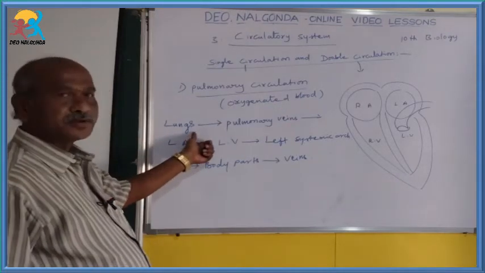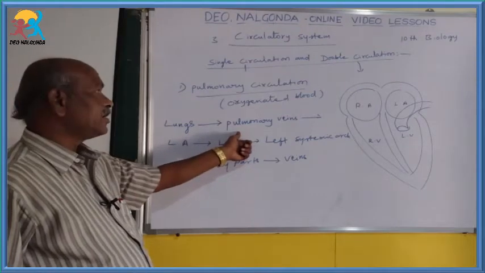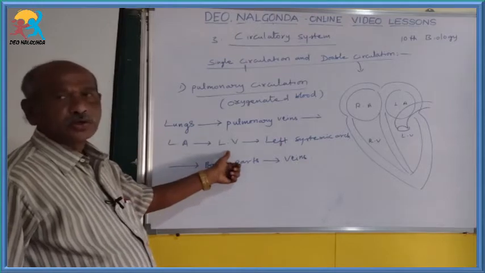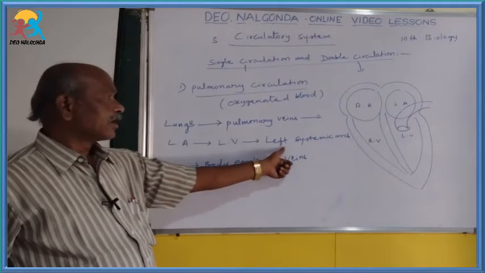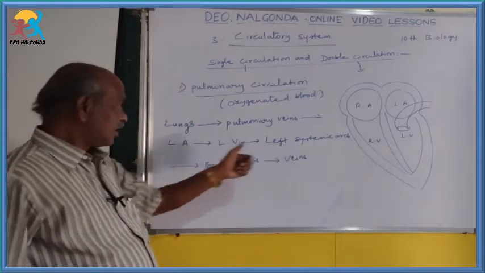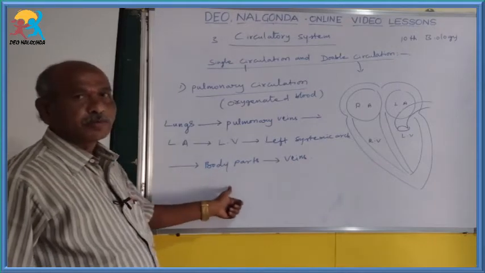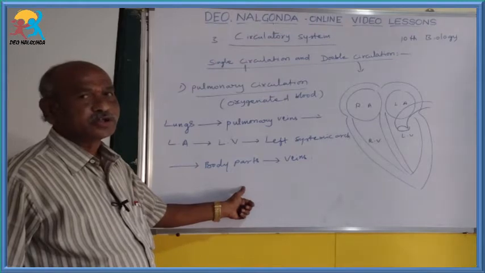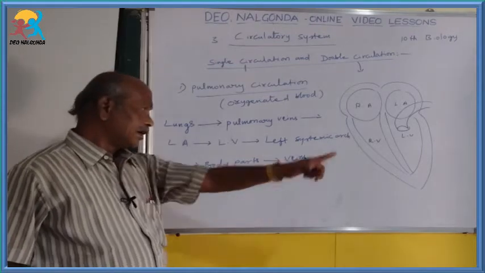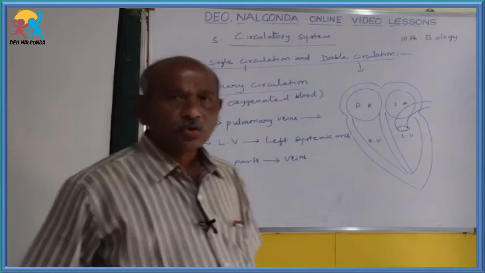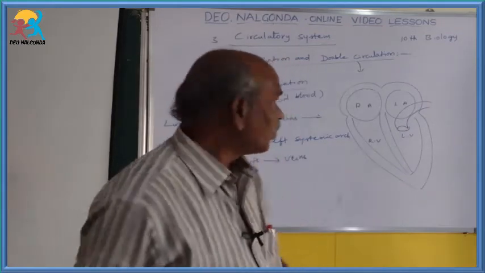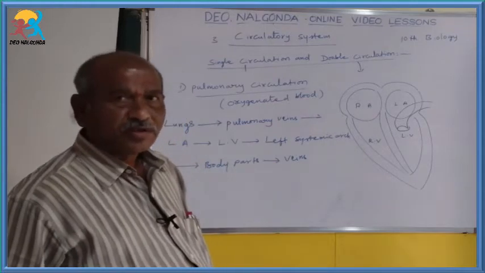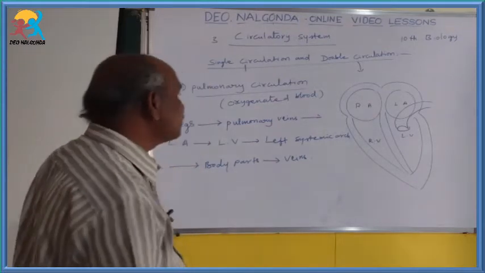Starts from lungs to pulmonary veins to left auricle to left ventricle to left systemic arch to body parts. Again in the body parts, the oxygenated blood becomes deoxygenated blood and enters into the veins. Okay, this is called the pulmonary circulation or oxygenated blood circulation. Second one is systemic circulation.